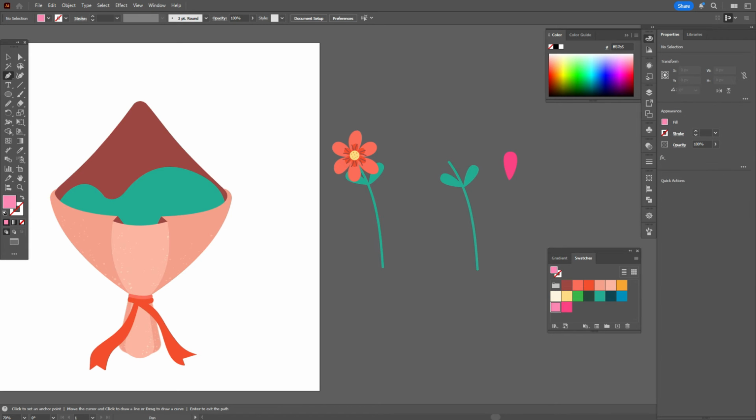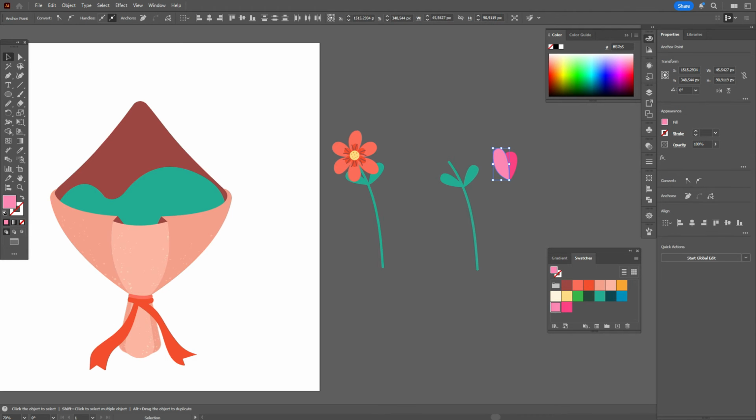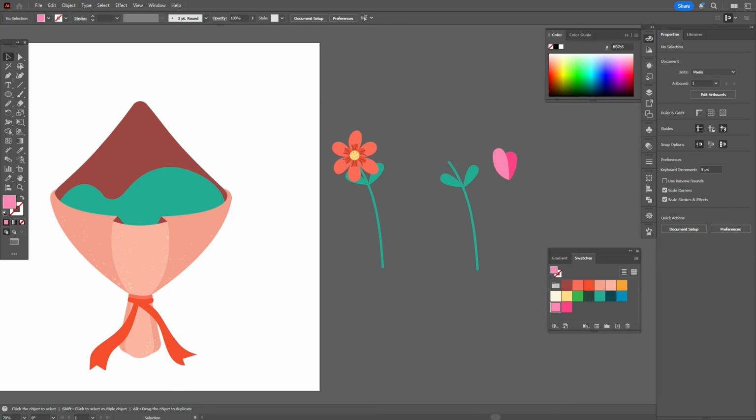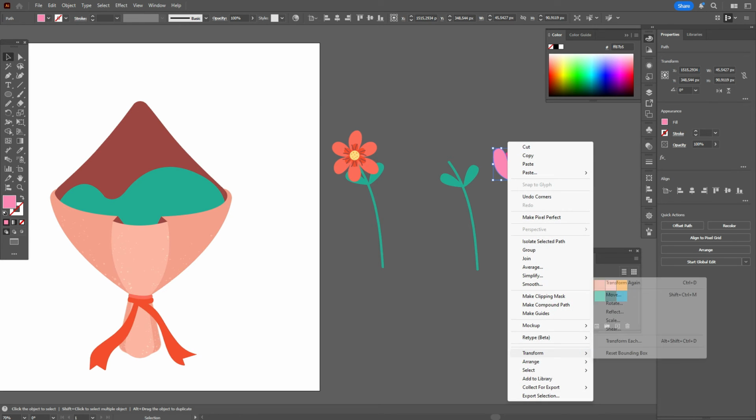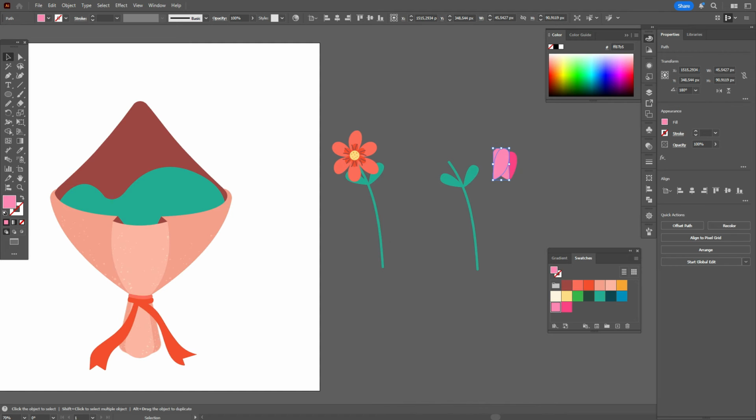Let's take light pink color and again pen tool and draw the next shape. Like that. Now let's select that shape and reflect vertical.